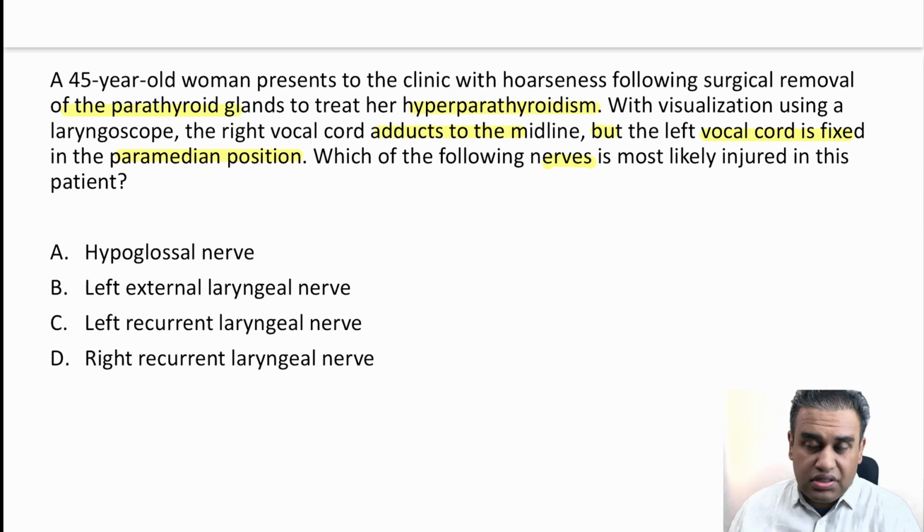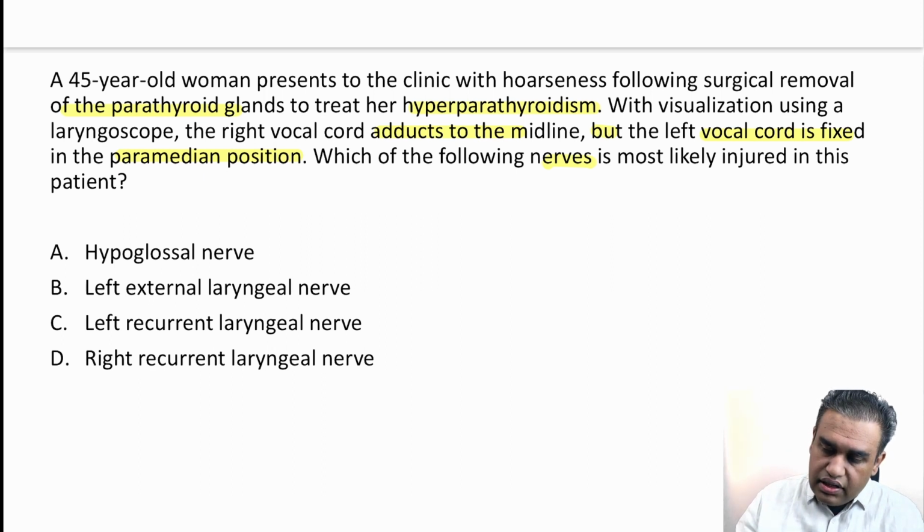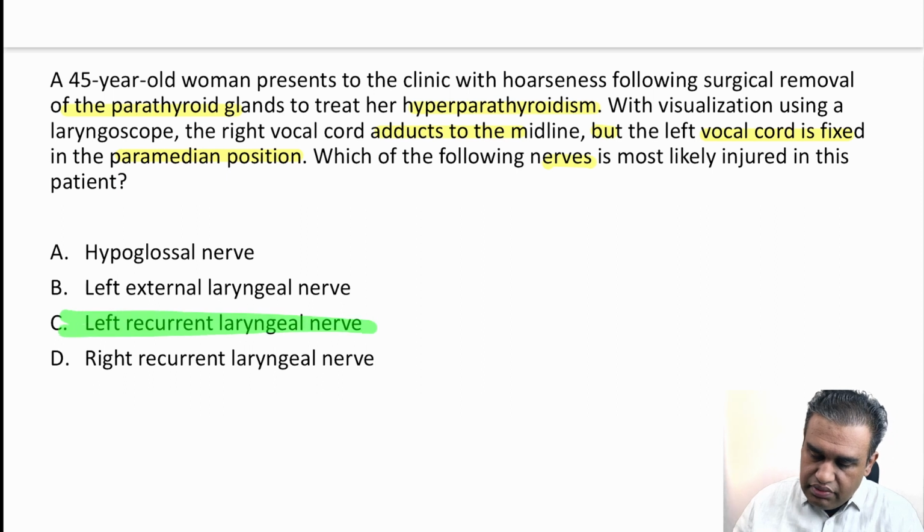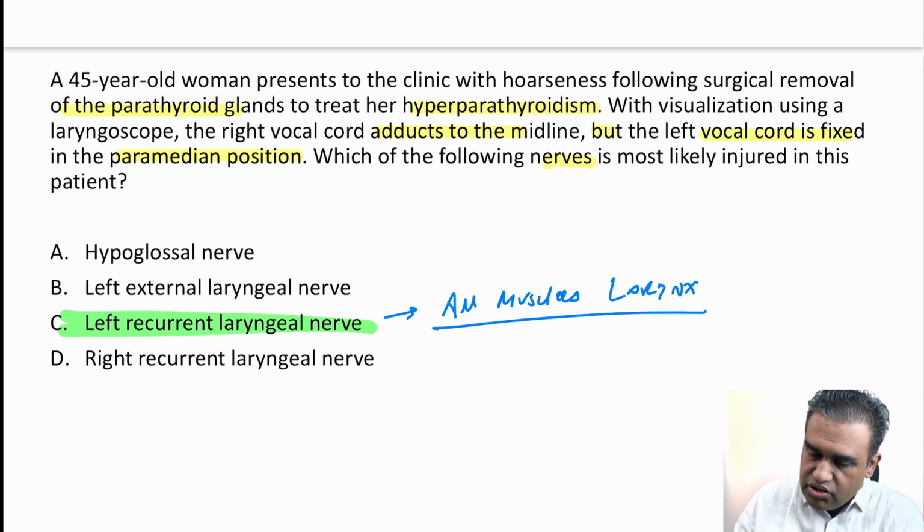Now, history of surgery on the neck, parathyroidectomy, and then the left vocal cord is not adducting. It is fixed in the paramedian plane. So, which nerve is commonly injured? While doing surgeries on the thyroid or the parathyroid regions, the common nerve that can be injured is the left recurrent laryngeal nerve, and that will be our answer. It is a nerve which supplies all the muscles of the larynx, right? Except which muscle? We have an exception, that is the cricothyroid muscle.